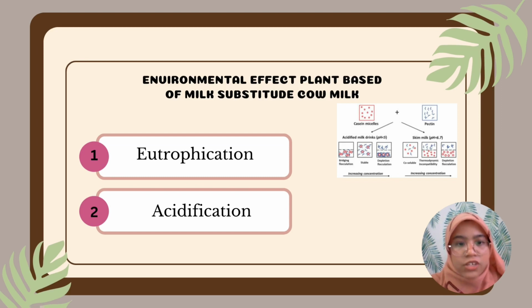Thus, the eutrophication risk of oat milk substitute production was similar to that of cow milk production because the same amount of land was cultivated. And the last one is the acidification risk, which for oat milk substitute production was 21 to 37% higher than for cow's milk because more digestate was generated, causing ammonia emissions during storage and distribution.